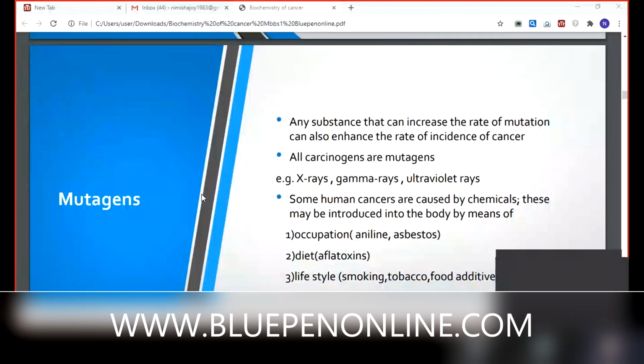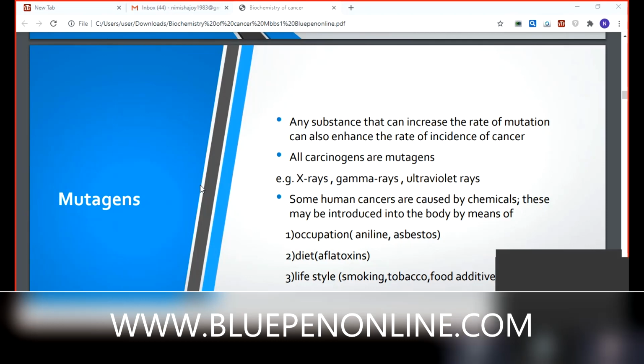Then we can enter into mutagens. What is meant by mutagens? We discussed mutations; all types of mutations are finished now. So what is a mutagen? The substances that enhance the rate of mutation. Any substance that can increase the rate of mutation can also enhance the incidence of cancer. So all carcinogens are mutagens, but not all mutagens are carcinogens.